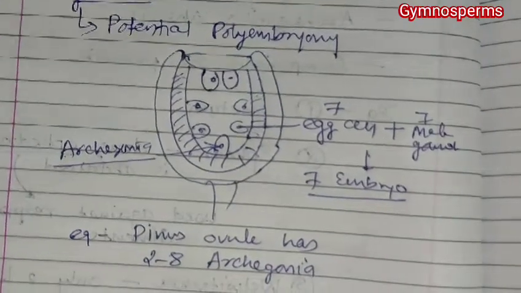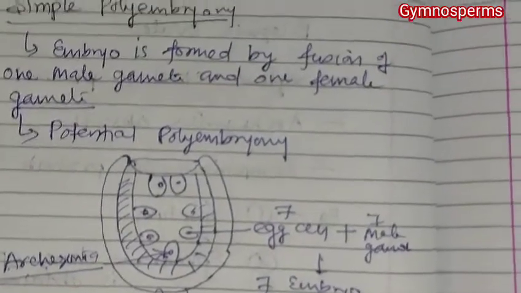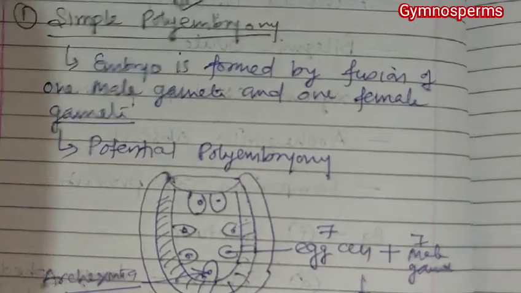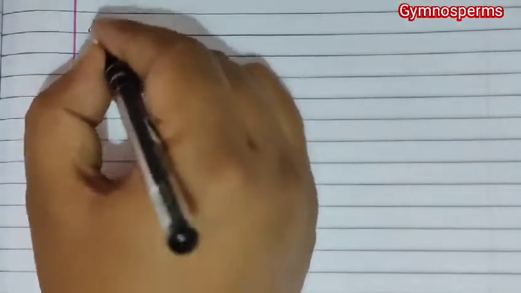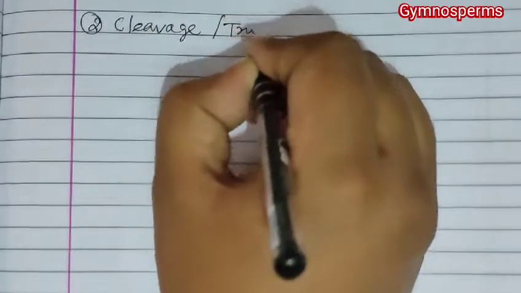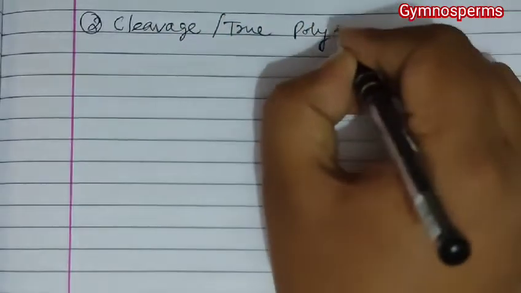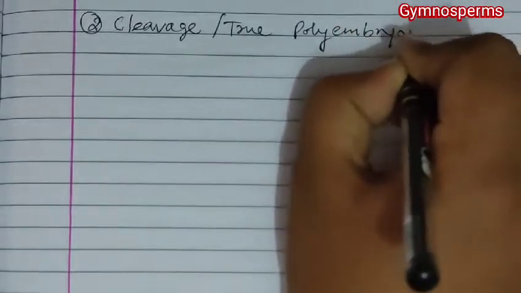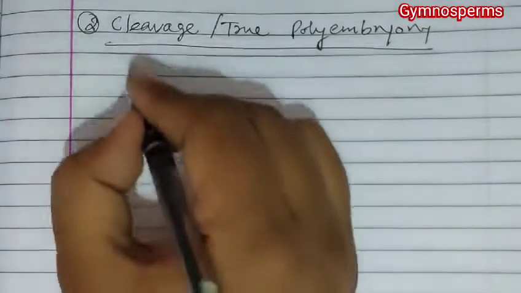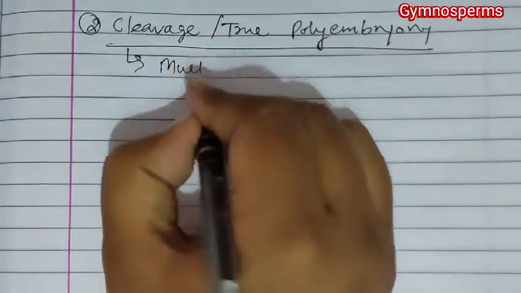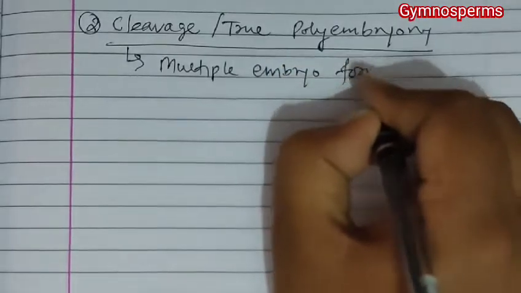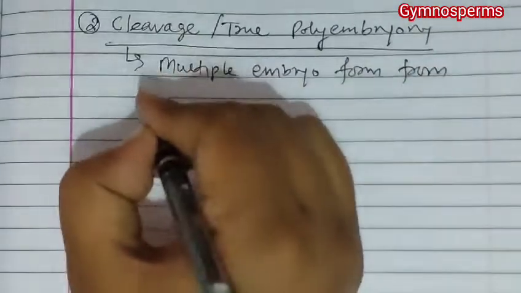Next, we talk about another type of polyembryony, that is cleavage polyembryony or true polyembryony. Here multiple embryos are formed from a single zygote.